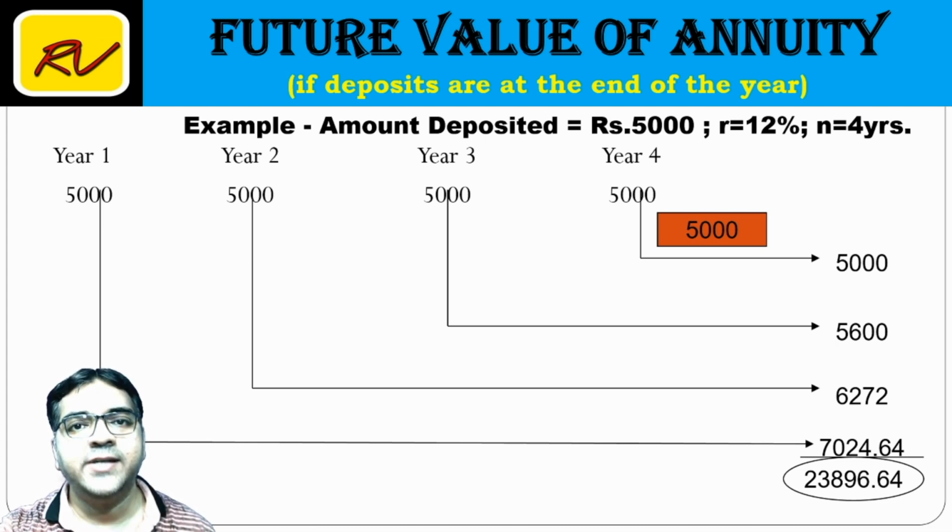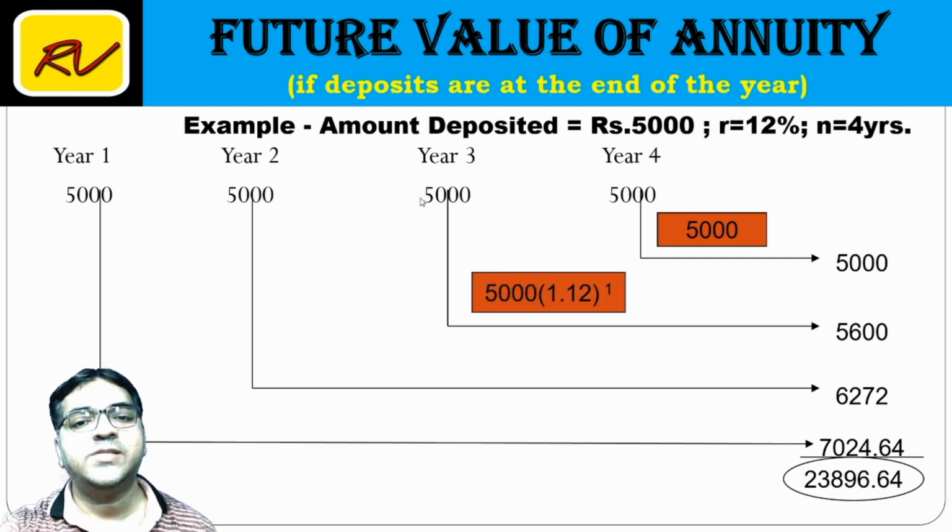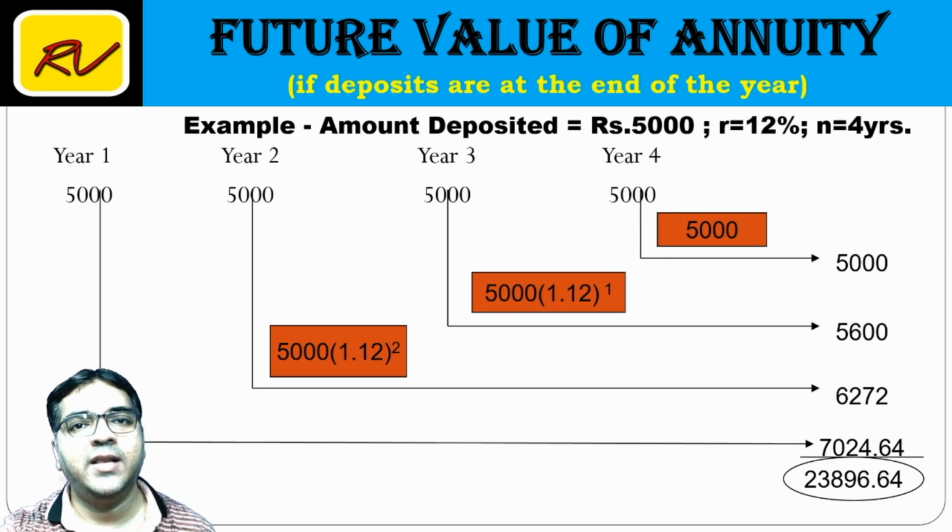So friends, the amount we have deposited at the end of the 4th year, and maturity is also at the end of the 4th year, which means this 5,000 will remain 5,000. This 5,000 which is deposited in the 3rd year, its maturity value at the end of 4 years will give us 1 year compounding interest. So this will get interest for 1 year. Same way, this will get it for 2 years, this for 3 years.